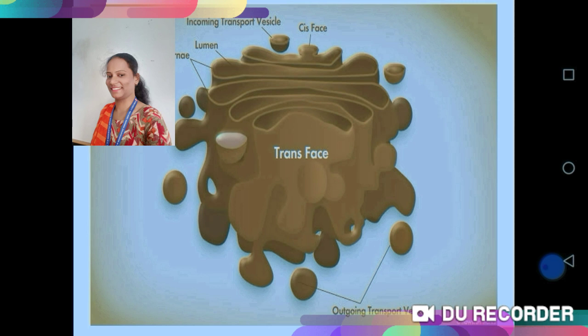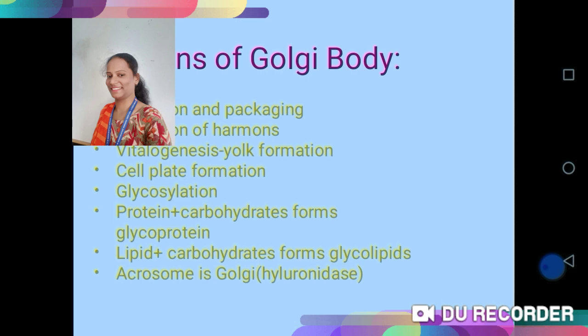The next function is the secretion of some hormones. It is also involved in the process of vitellogenesis. The vitellogenesis process means the formation of yolk in the egg cell. That means the yolk is the reserve food material which is used for embryonic developmental stages. The Golgi apparatus is involved in cell plate formation during cell division, that is meiosis and mitosis.